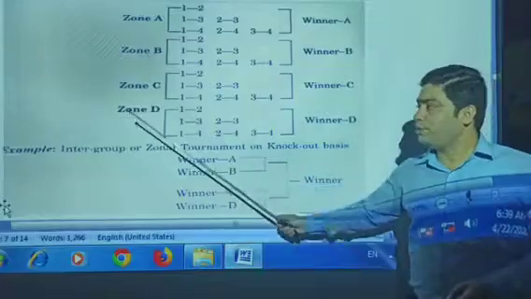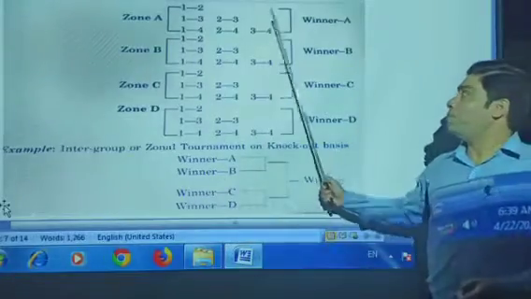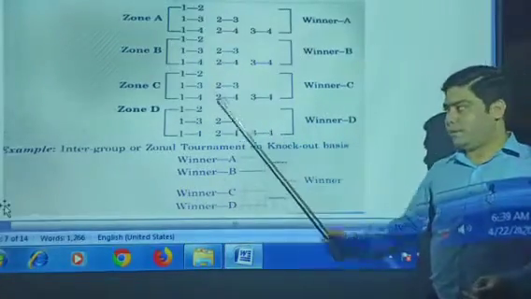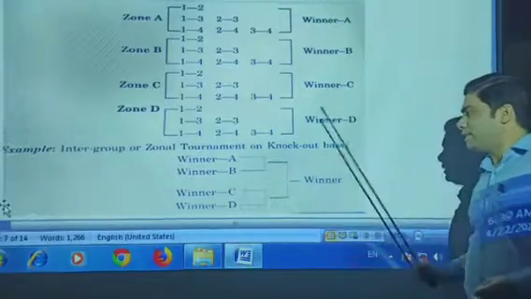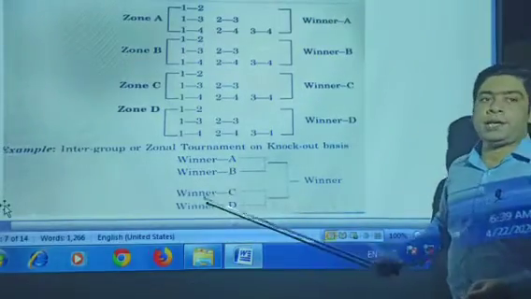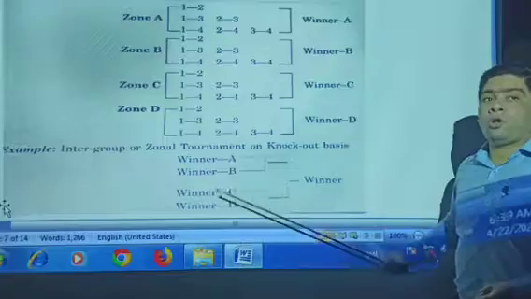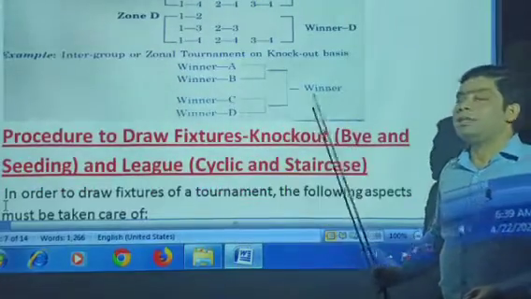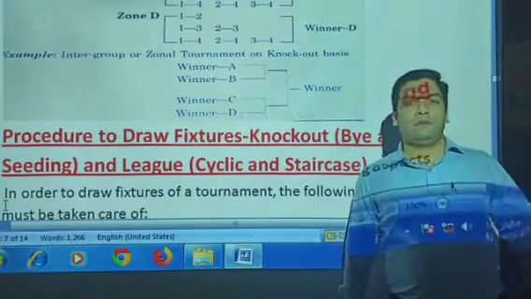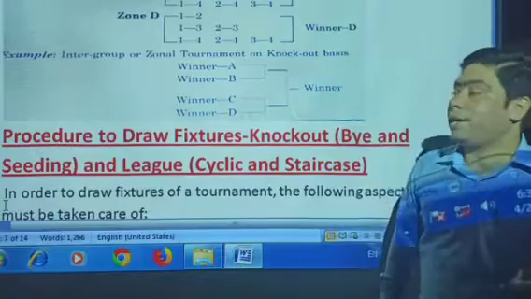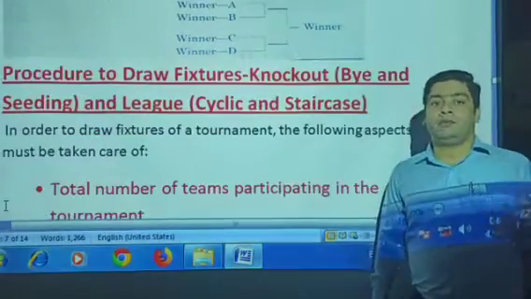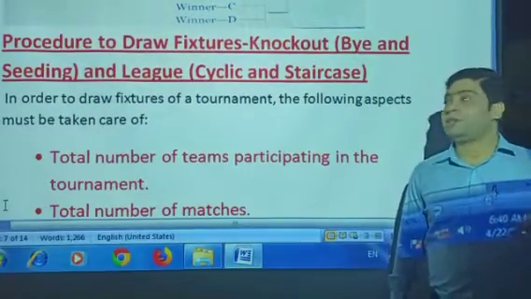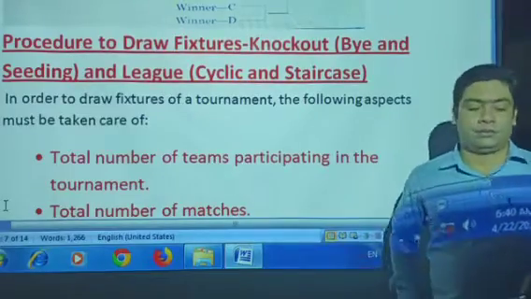Also, just check it out. Zone A, Zone B, Zone C, Zone D, all zone teams are played in a league manner, while the winners of these are coming here, winner A, B, C, D, and they play in a knockout manner, and the winner of this will come. So these are the 4 types of combination tournament. After completing the 4 types of combination tournament, we move further.